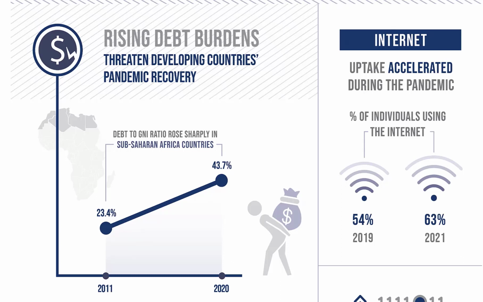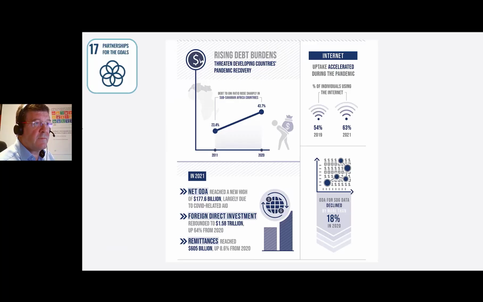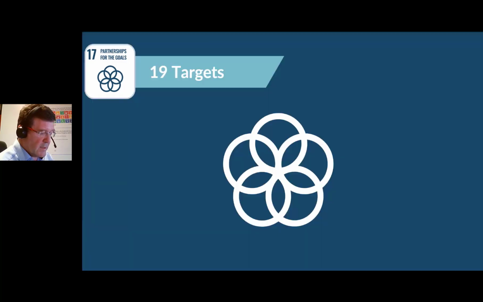While the amount of official development aid is improving and there is more money being given to poor countries, the target percentages that were set have not actually been met yet. We'll have a look at this in some of the targets. Internet uptake, while it has accelerated, is still only at 63%, up from 54% in 2019. It's now at 63% in 2021. One of the more negative major statistics is that official development aid for Sustainable Development Goal data declined by more than 18% in 2020. So you can see a lot of these statistics are global metadata.